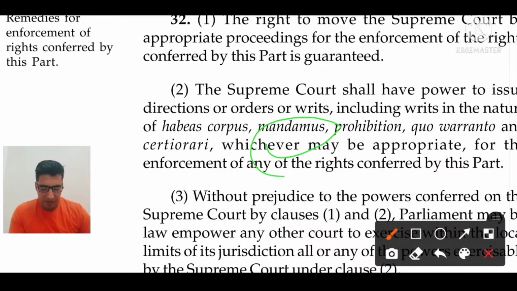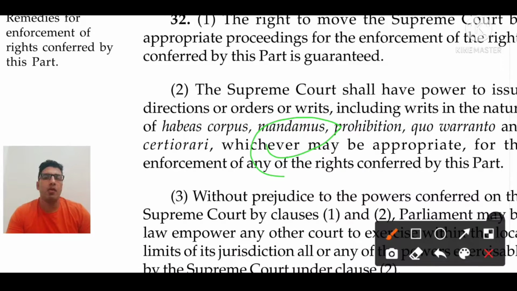Like if an individual, like a public servant or a state government or central government employee, is a government employee and is not performing his duty, then there is a violation of human rights or fundamental rights. Then our judiciary can prescribe the writ of mandamus.